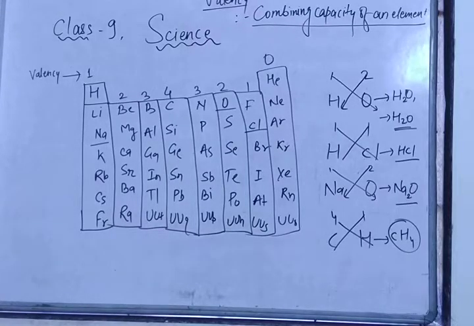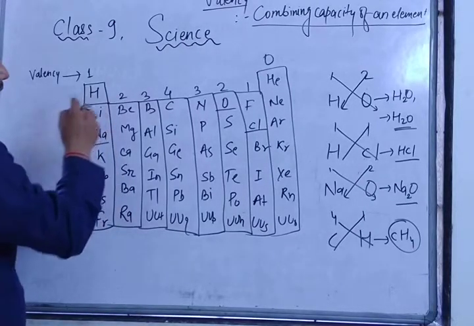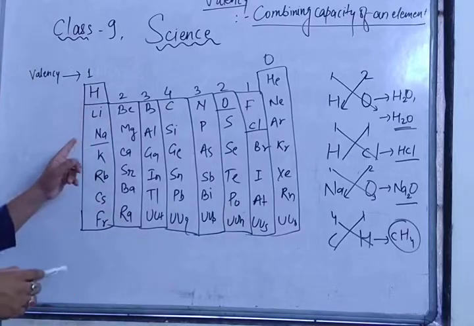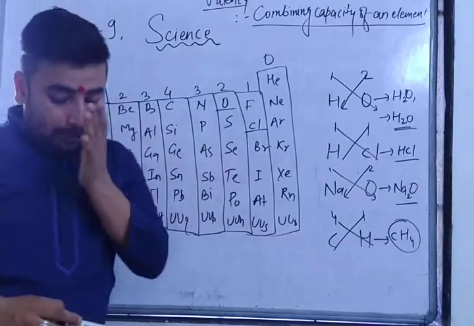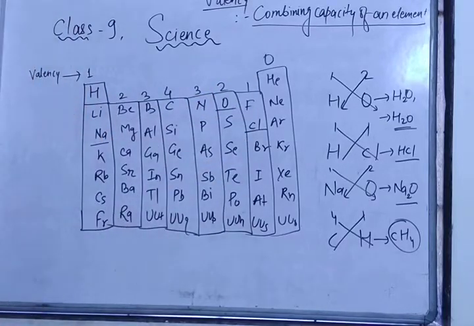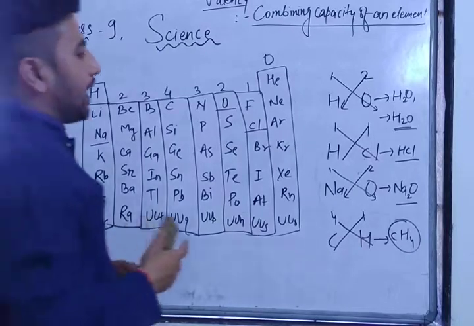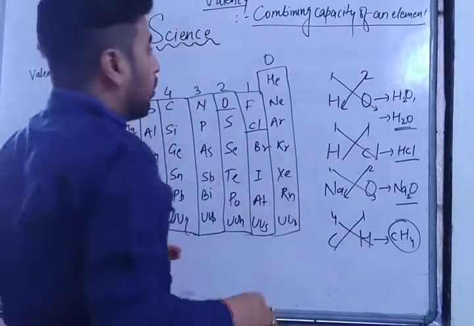Got it? So now what you have to do is first take one group and combine one element with it. As for example, if we are taking hydrogen, and this one group means all the elements of this group, then we have to form compounds. As I am writing here, have all of you written this? Okay, let's go ahead.